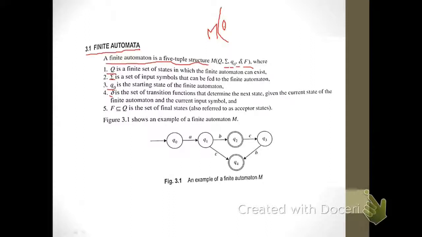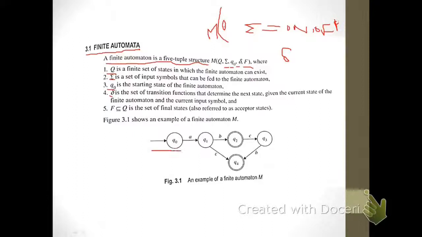So in our previous example, Q is the set of states, which is off and on, and sigma, which is the input symbol, is on or off. We can also mark the states as Q0, Q1, Q2 as per our choice. And delta is the transition function. It defines the transition from one state to another state based on the current state and the current input symbol. Now figure 3.1 shows an example of a finite automata M.